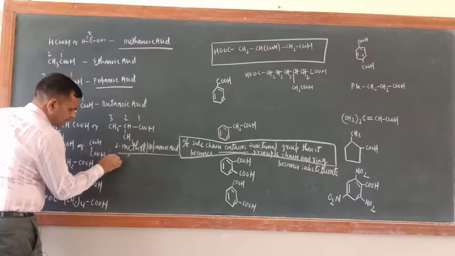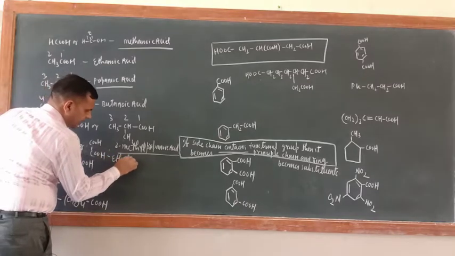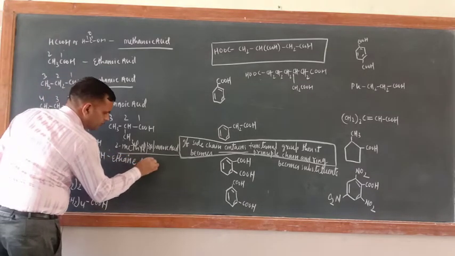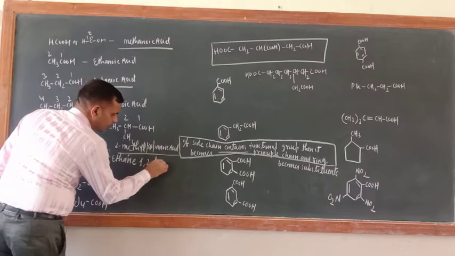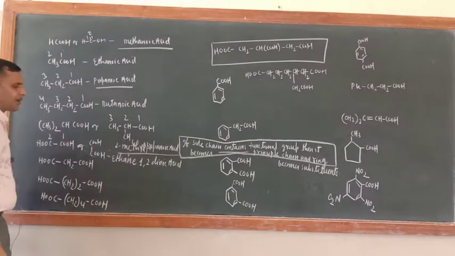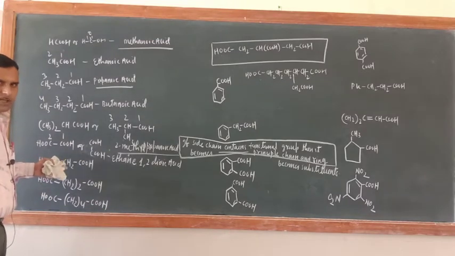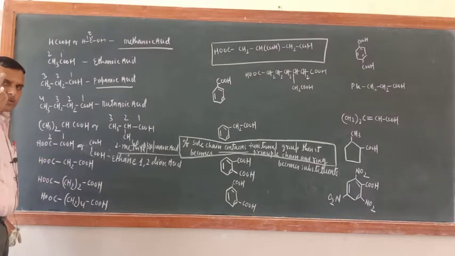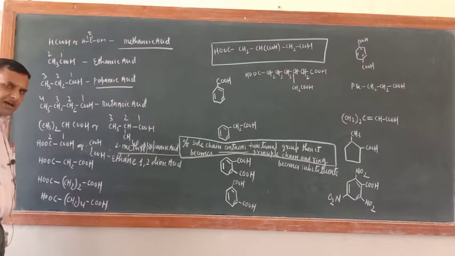So this is ethane 1,2-dioic acid. Just see, the E I have retained here because this is dicarboxylic acid. Two COOH groups are there, and the secondary suffix for dicarboxylic acid is dioic acid, and D is a consonant.